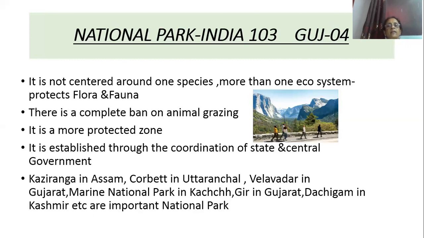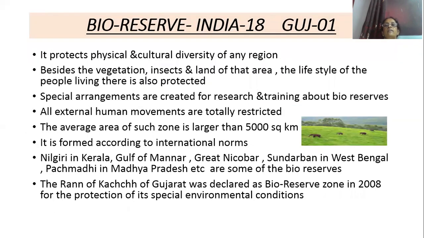Then in national parks, Kaziranga in Assam, Corbett in Uttaranchal, Velavdar in Gujarat, etc., are some of the important national parks. The next one is a bioreserve. How many bioreserves are there in India? 18 are there. How many are there in Gujarat? Only one. So a bioreserve protects the physical and the cultural diversity of any region.